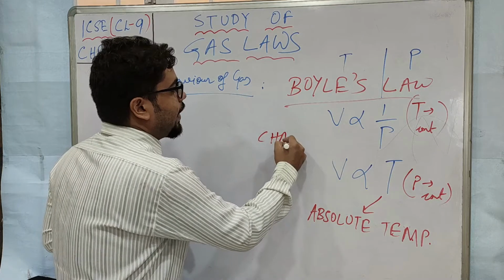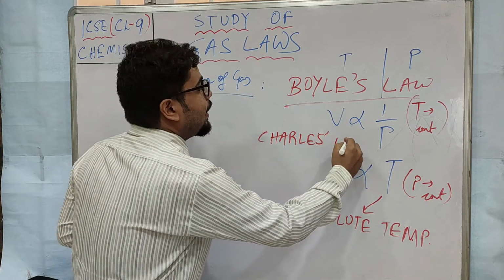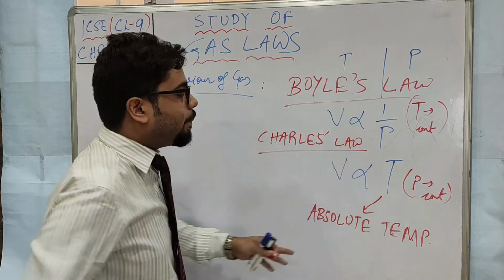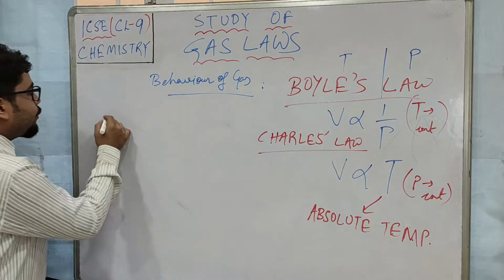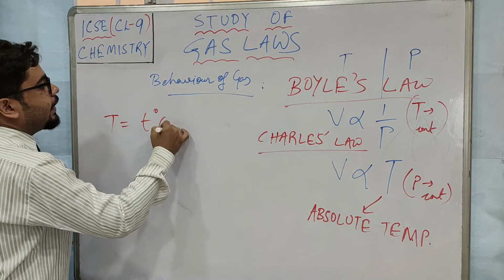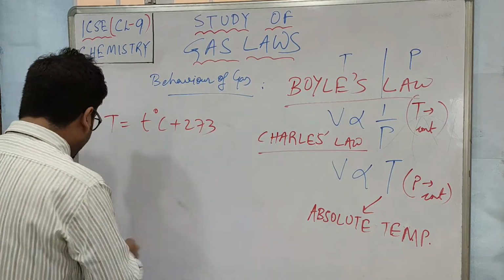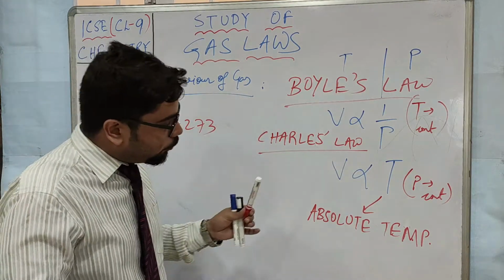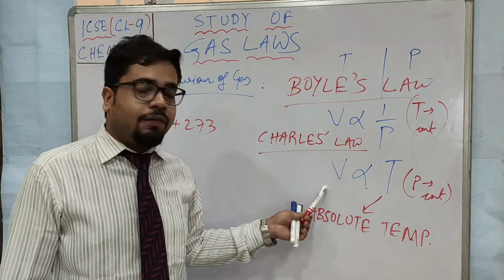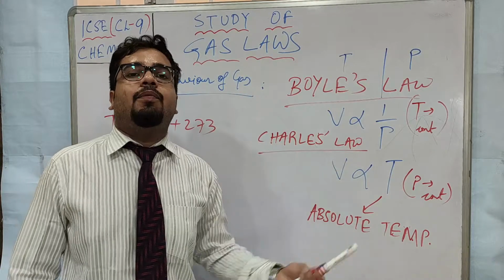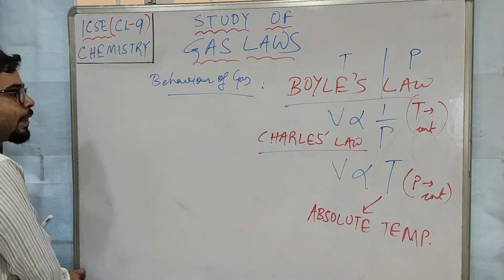And if this is Boyle's law, if Boyle has related volume of the gas to pressure, another scientist named Charles has related the temperature, the absolute temperature. Absolute temperature is nothing but temperature in Kelvin scale. Absolute temperature T equals T degree centigrade plus 273. You know already, but we have to be very careful while saying Charles's law. The volume of a given mass of dry gas is directly proportional to the absolute temperature. Okay, children. So that is all about Charles's law and Boyle's law.